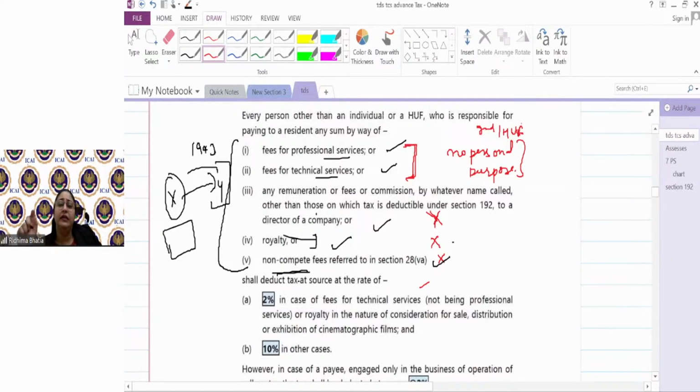Similarly, I'm taking interior decorator services for my house design. I will not deduct tax under 194J. But if I'm taking interior decorator services for my office design, I will deduct 194J. So personal purpose payments are not covered for individual and HUF. There are only two sections which do not cover personal purpose: one is 194C and one is 194J.